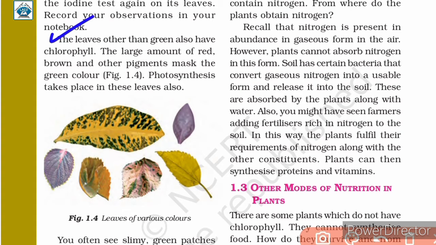The leaves other than green also have chlorophyll. The large amount of red, brown and other pigments mask the green color. Photosynthesis takes place in these leaves also.